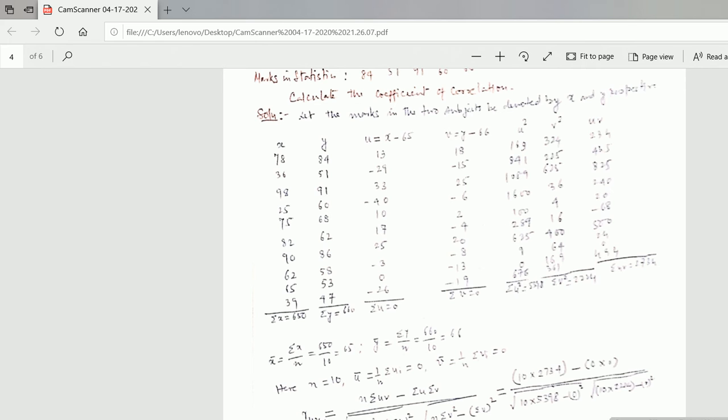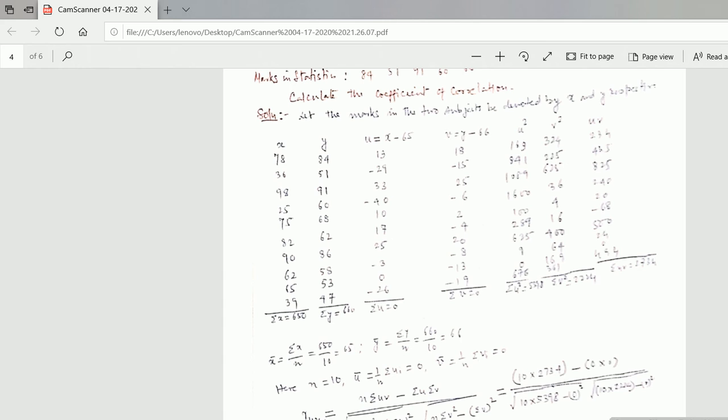You will find these values 169, 841, 1059, 1600, 100, 289, 625, and so on. You just square the value of v here, you will get these values, and multiply the corresponding elements of u and v. You will get these values: 234, 435, 825, 240, 20, minus 68, and like this. Now you find the summation of uv, you will get 2734 here.